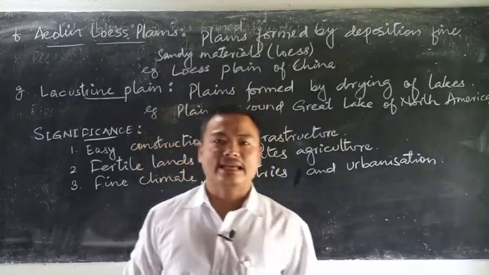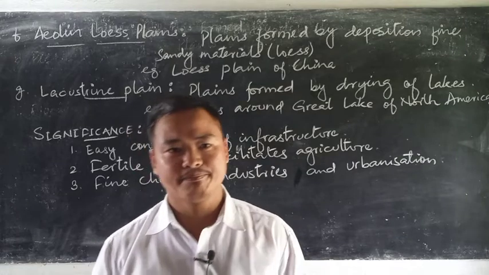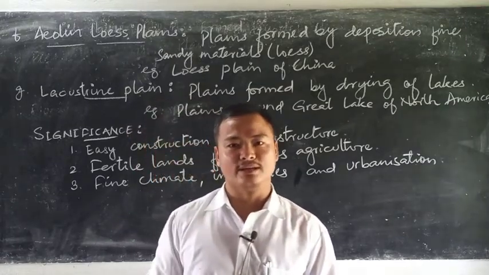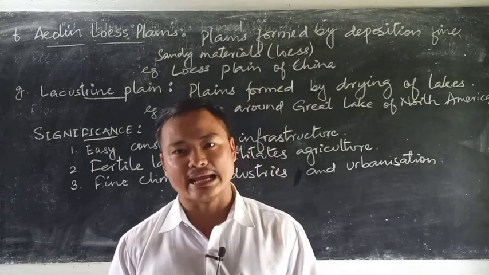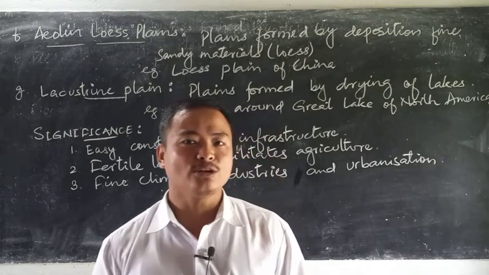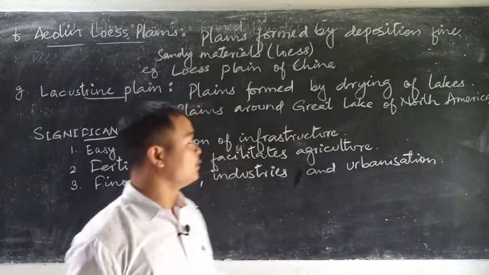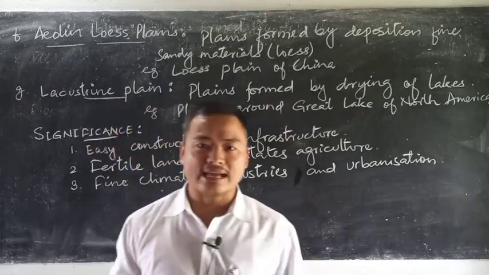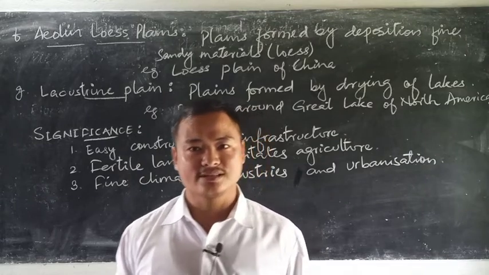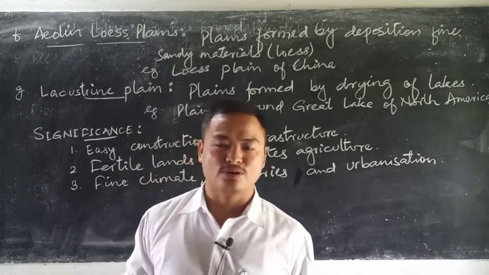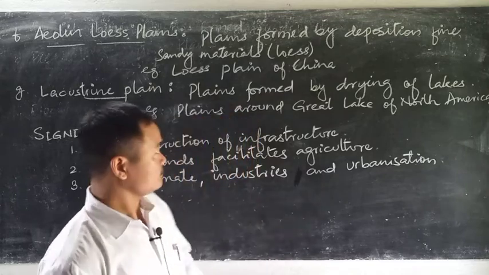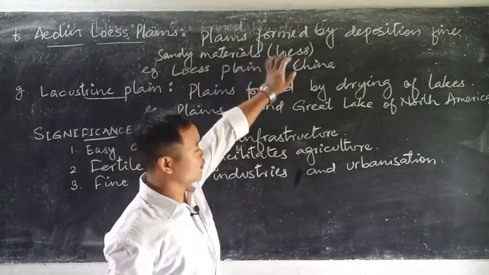Now next is Aeolian Loess Plain. When we use the term Aeolian, it refers to the wind action. So Aeolian Loess Plain is an action of the wind, where the wind carries lighter materials on the earth's surface, and they make huge deposits of sandy materials mostly, forming the finer materials which is known as loess.